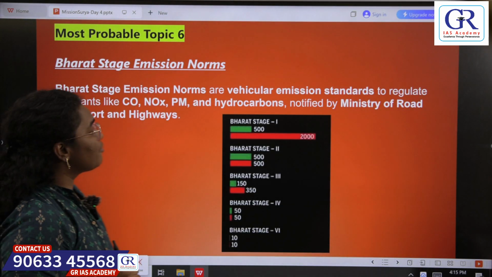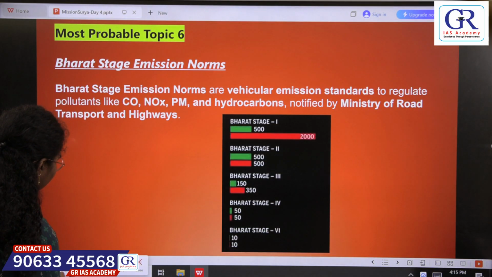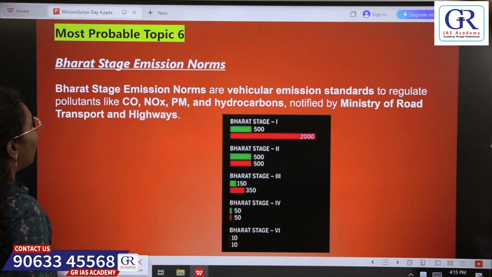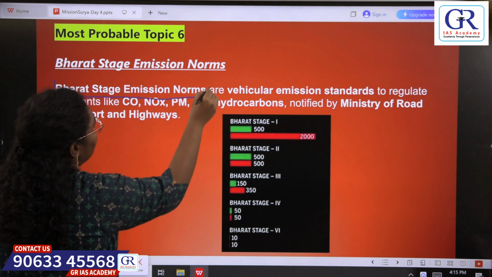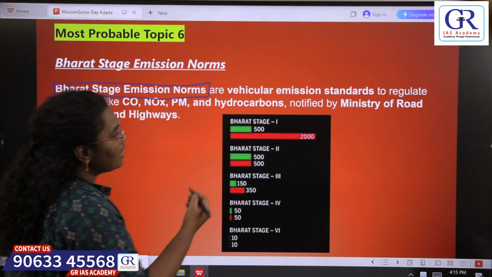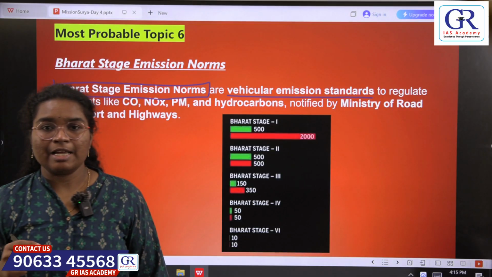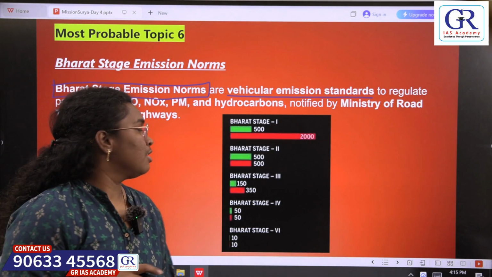So this is the last topic for today, that is Bharat emission norms. So what are Bharat standards? Bharat stage emission norms or the Bharat standard norms are nothing but the vehicular emission standards. So it prescribes certain emission standards for the vehicles.